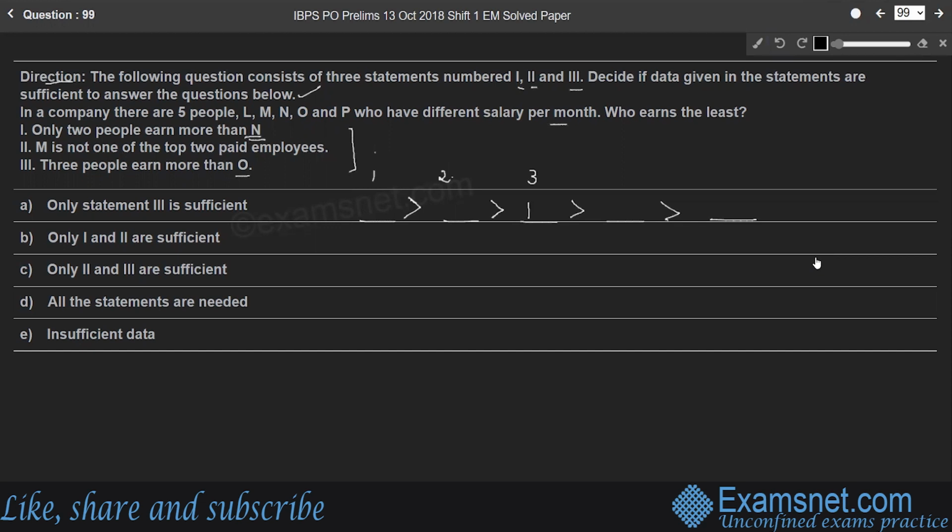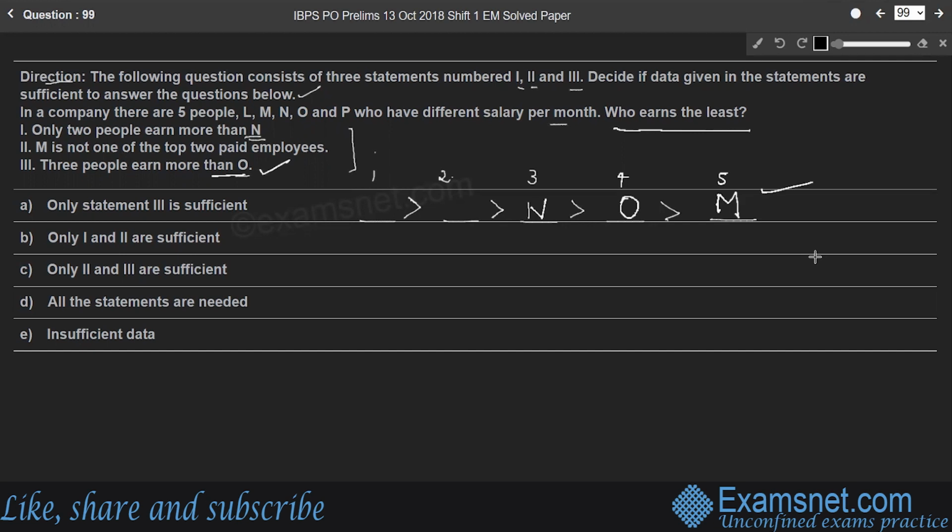Then what is the position of M? For that, we need the third statement. 3 people earn more than O. That means the first 3 people earn more than O. So the position of O will be here. Since M is not one of the top 2 paid employees, the position of M will be here, the least paid employee, right? So fifth position. Therefore, the question is, who earns the least? Here, M earns the least.